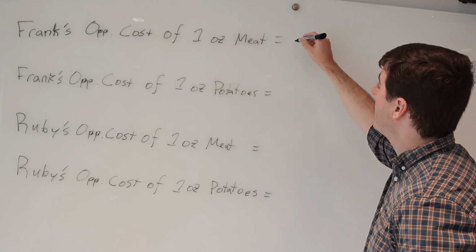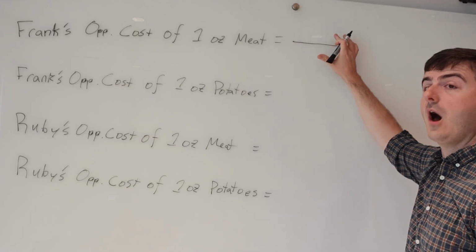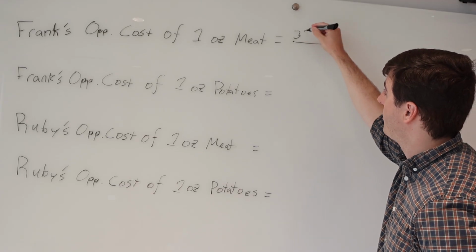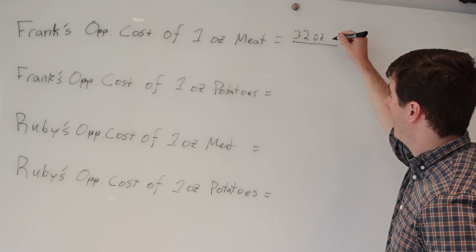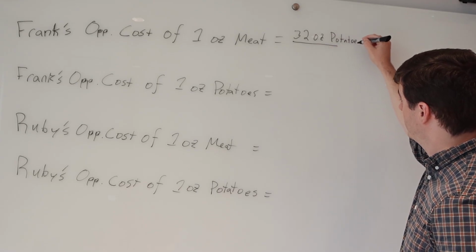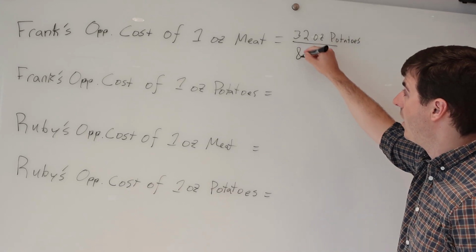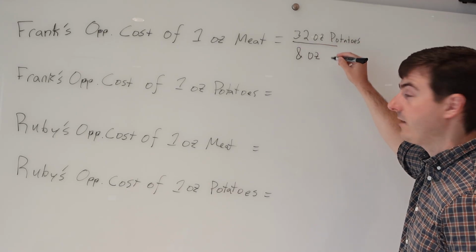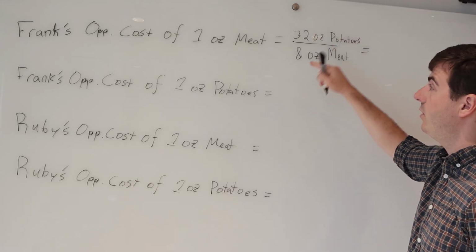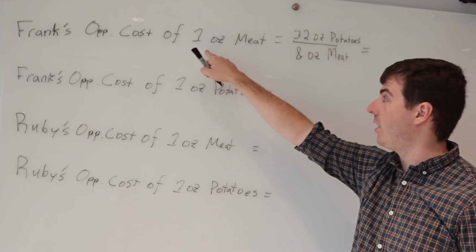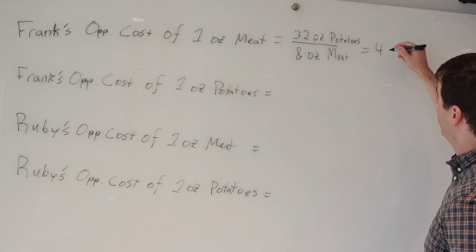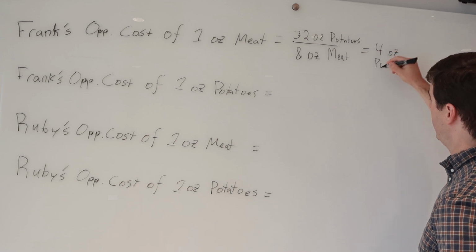All we have to do is take the most of the other good that he can make, in this case, 32 ounces of potatoes, over the most meat he can make, 8 ounces of meat. 32 over 8 to get that 1 ounce of meat costs Frank 4 ounces of potatoes.